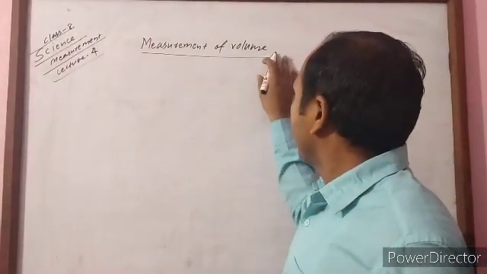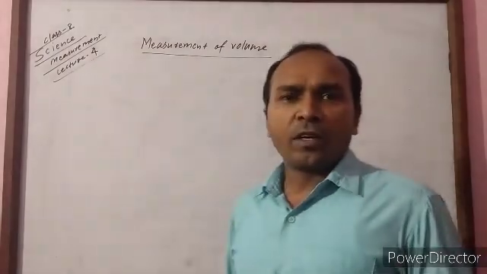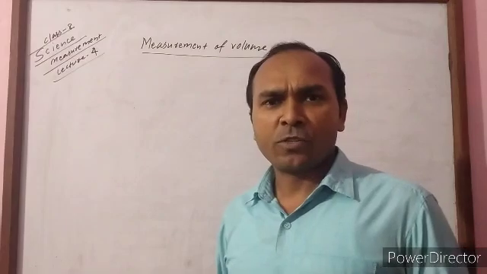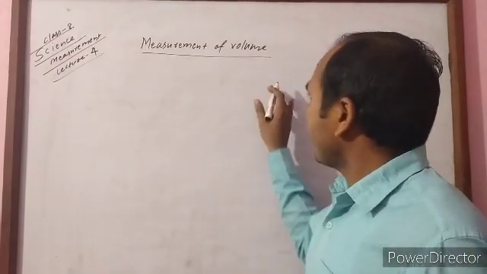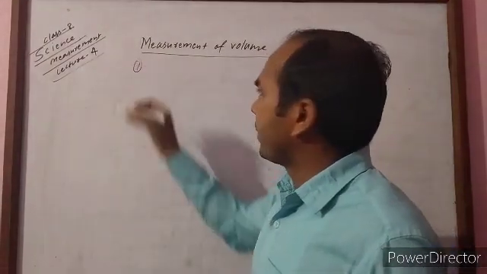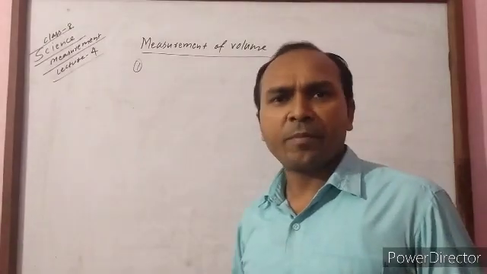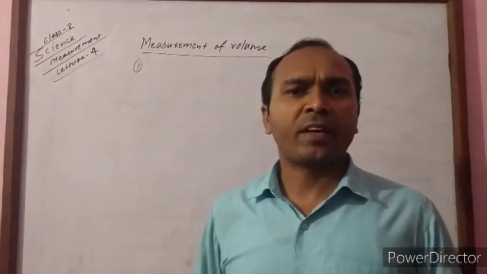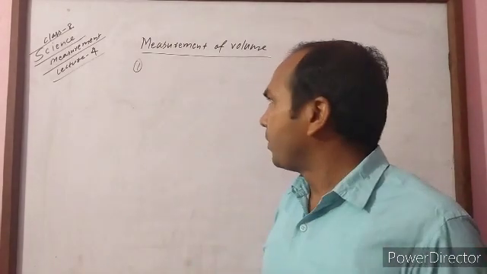And we determine the volume of objects which have a regular shape and also an irregular shape. It means the volume of a regular shaped body can be determined using a geometrical formula, using different mathematical formulas.